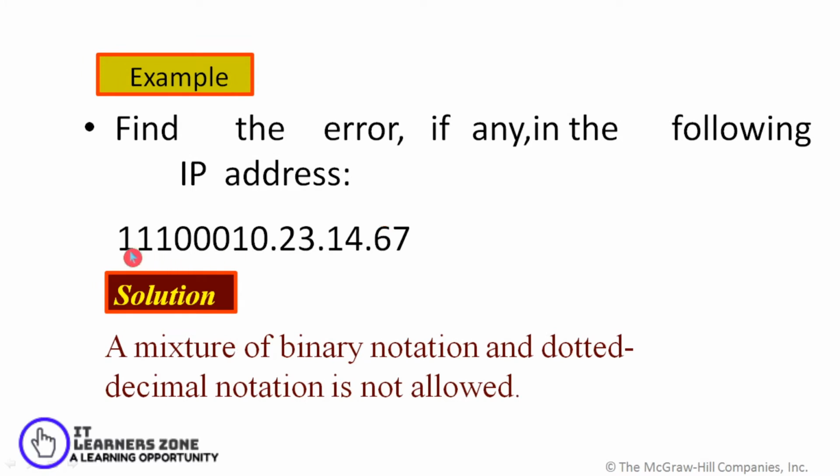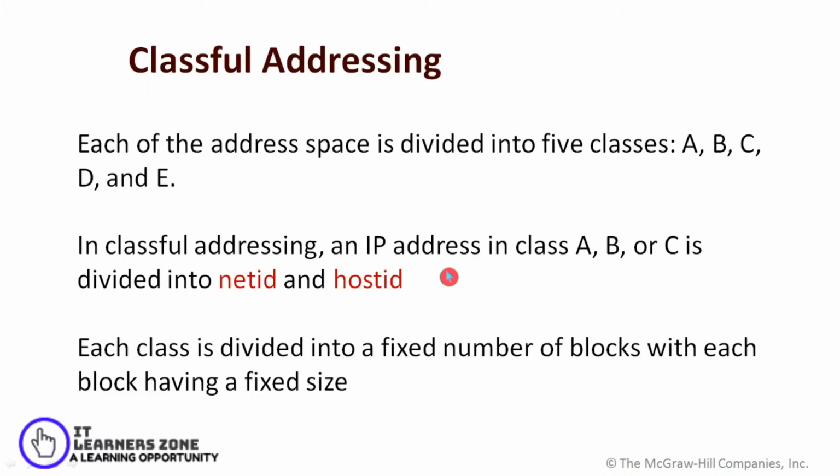Going for the next example, you can see here is a binary value, along with that there are some decimal values attached to it, and you can see it's a mixture of binary as well as dotted decimal notation. Even this sort of address is not allowed in IP version 4.